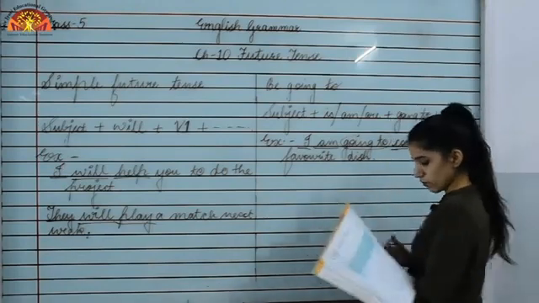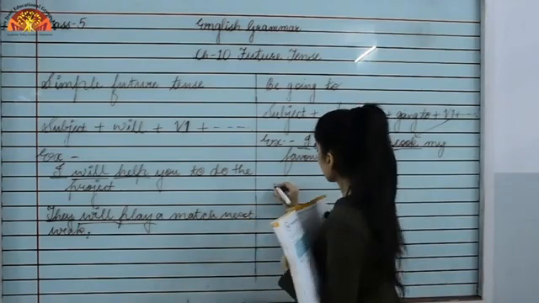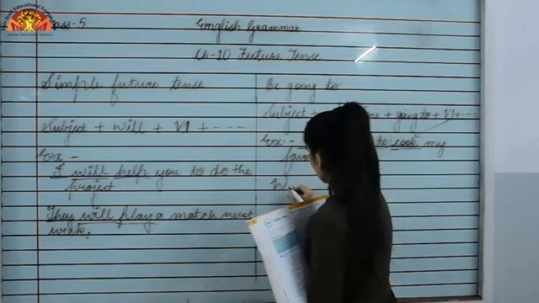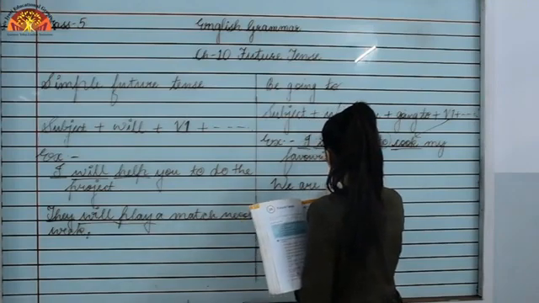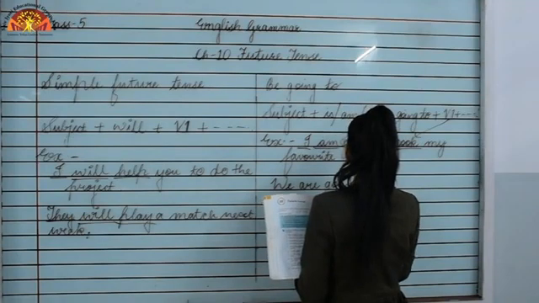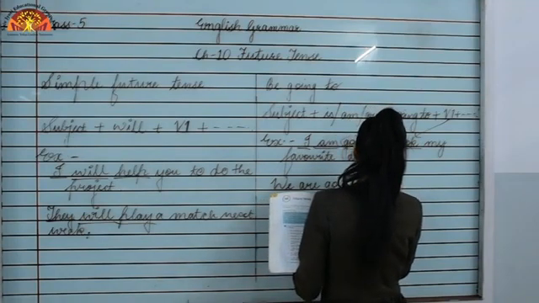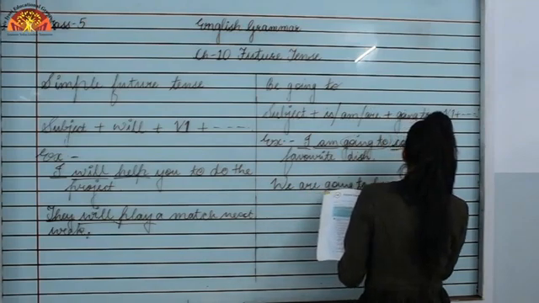I am writing one more example. We are going to have a party.